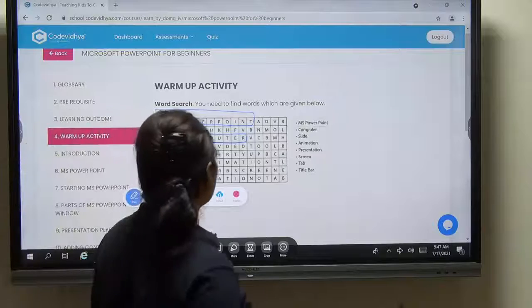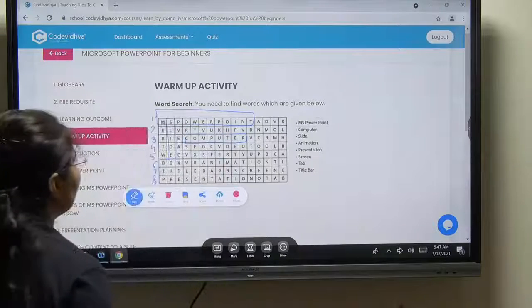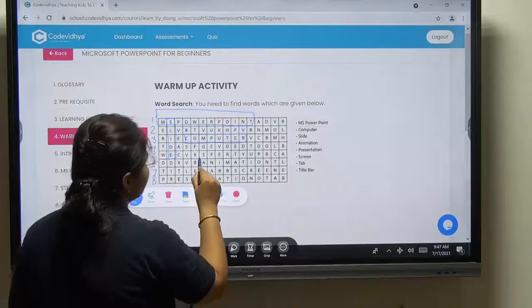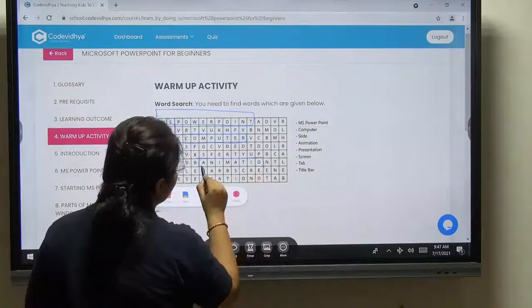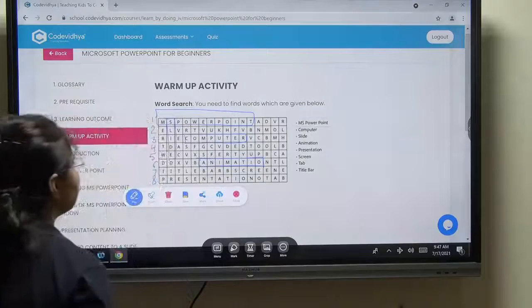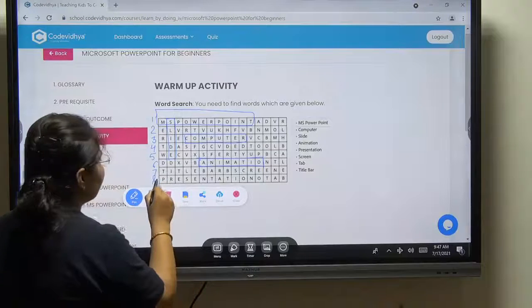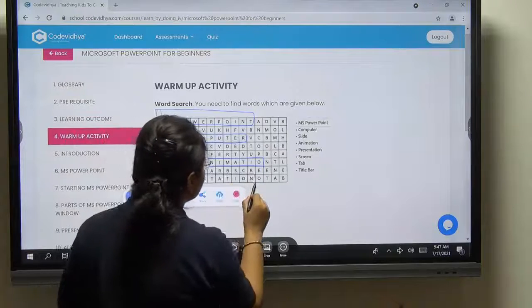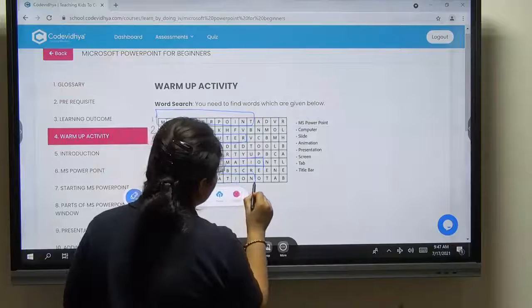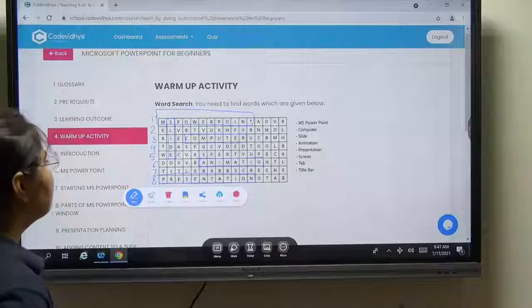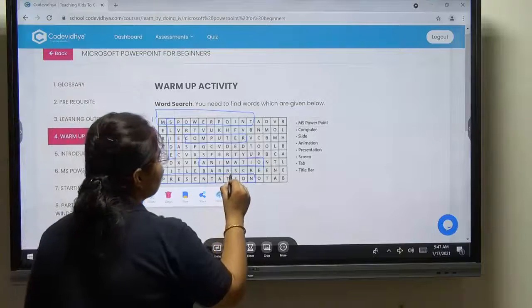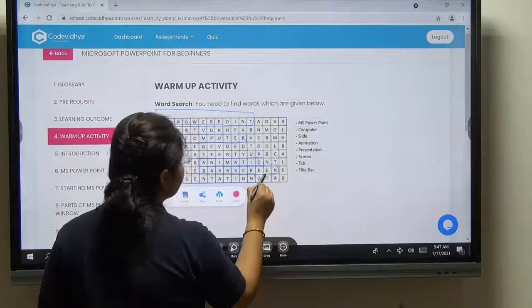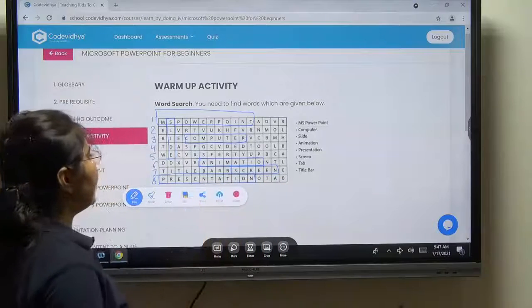Yes, next is animation. Now, this is animation in 6th row. Next, presentation. In last row, 8th number, presentation is here. Next, we are having screen. So, screen is in 7th row. Here is screen.